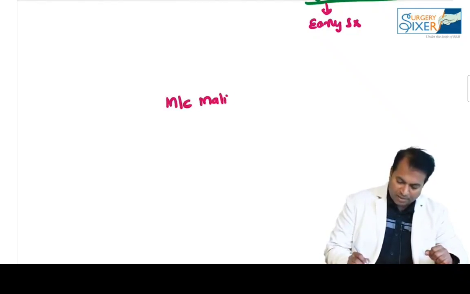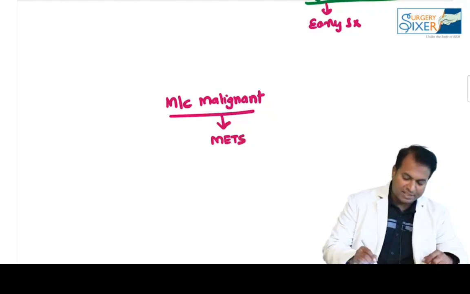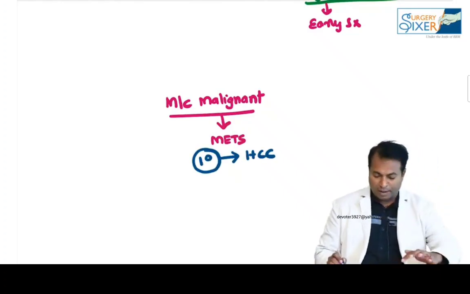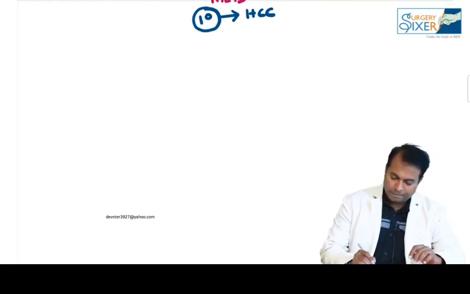And now we are coming to the most common malignant tumor of liver. What is the most common malignant tumor of liver? Can you tell me? Everyone knows it is mets. We will discuss mets later. The most common primary malignant tumor of liver is hepatocellular cancer. So let us discuss hepatocellular cancer now.